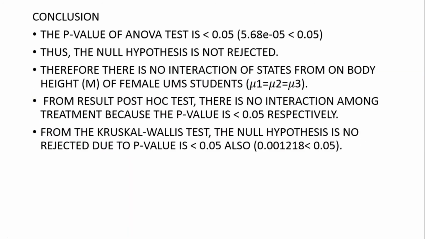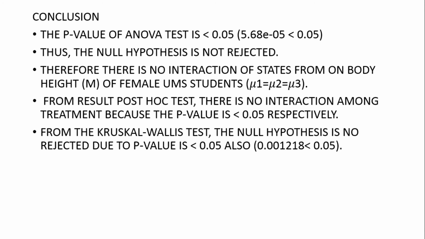So the conclusion from this test: the p-value of the ANOVA test is 5.68 exponent negative 5, which is smaller than 0.05. Thus, the null hypothesis is not rejected. Therefore, there is no interaction of state on body height in meters of female UMS students.